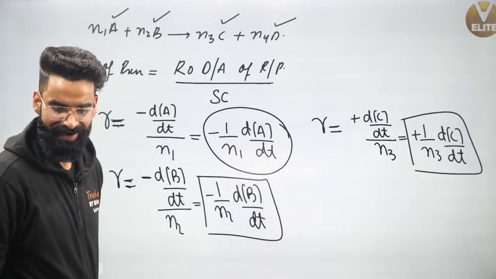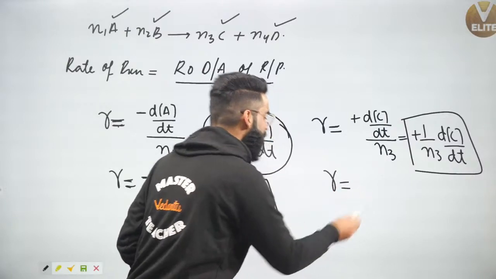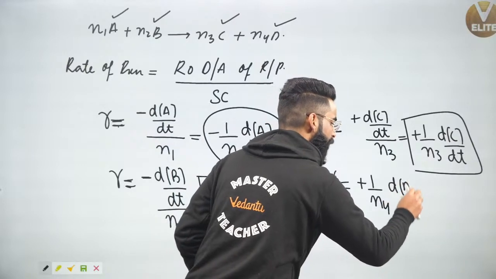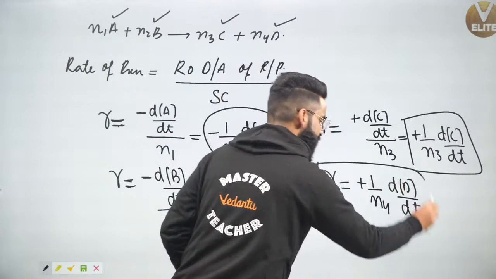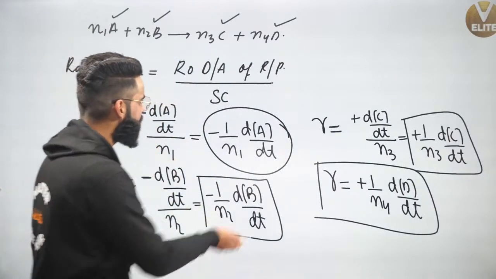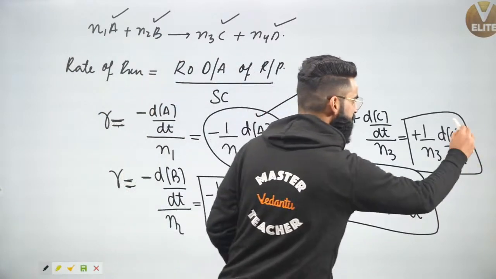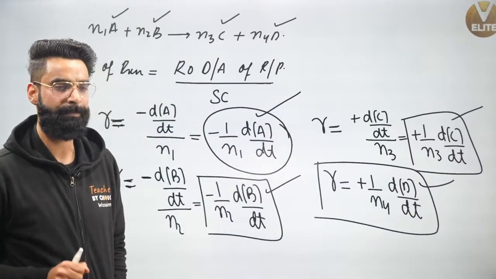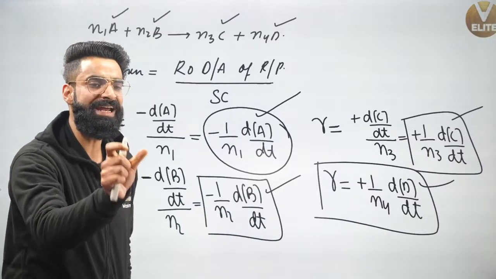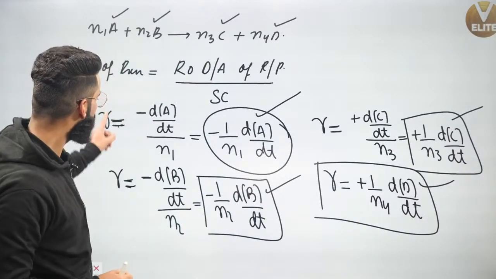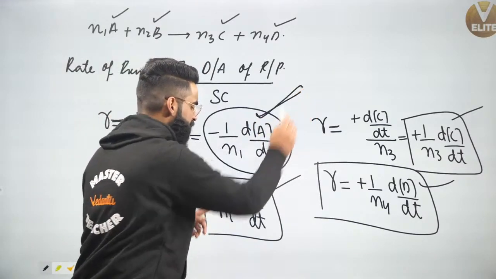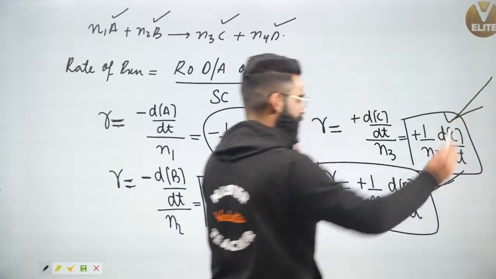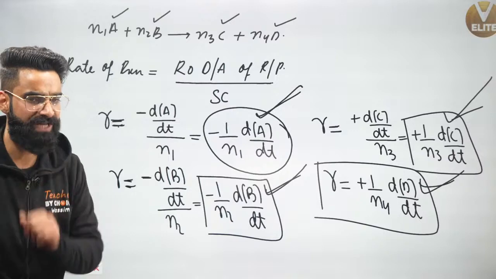Similarly, guys, I can calculate the rate of reaction with respect to D as well. It's going to be plus 1 upon N4 d[D] upon dt. This term is again going to give me the rate of the reaction. So can I say I'm getting the rate of reaction either in terms of A or B or C or D? And we know the rate of reaction has a fixed value at a particular temperature. Every reaction has a particular rate at a particular temperature. Whatever value of rate of reaction comes by solving this expression, the same value is going to come by solving each of the other expressions. So what can I conclude from here?